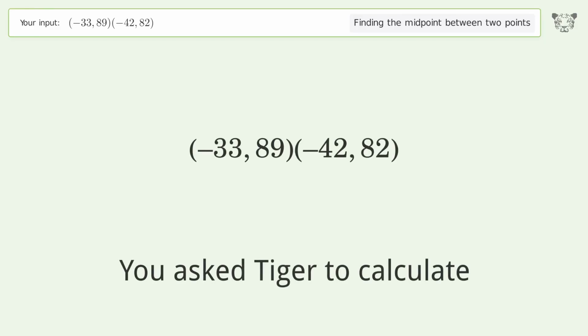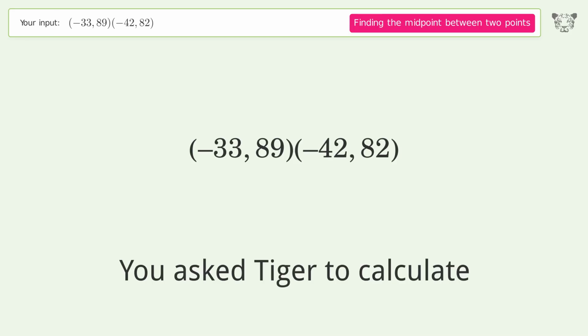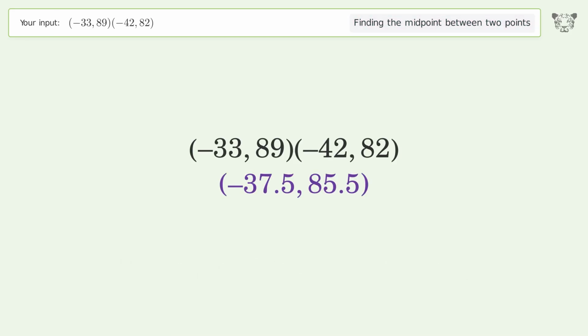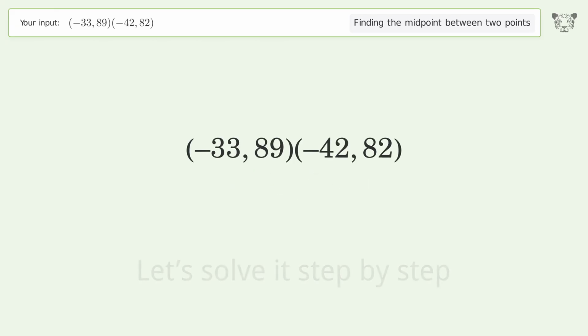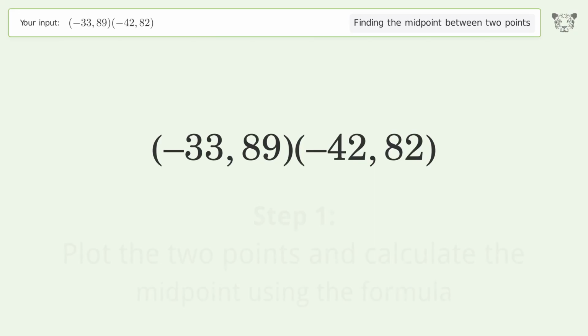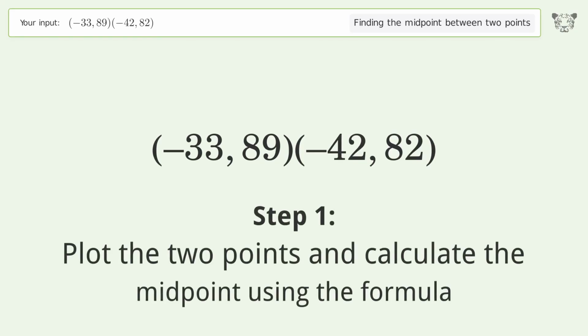You ask Tiger to calculate. This deals with finding the midpoint between 2 points. The midpoint between the 2 points is negative 37.5, 85.5. Let's solve it step by step. Plot the 2 points and calculate the midpoint using the formula.